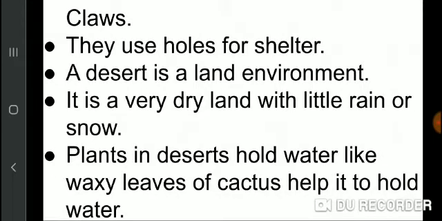Now students, we will discuss the third kind of land environment, desert. Desert is also a kind of land environment. It is a very dry land with little rain or snow.